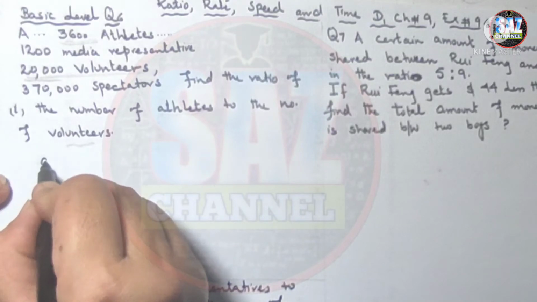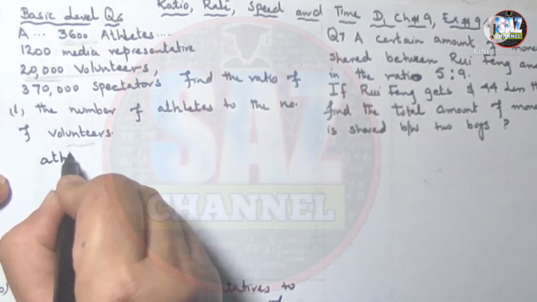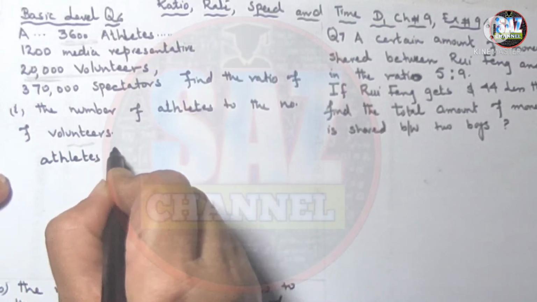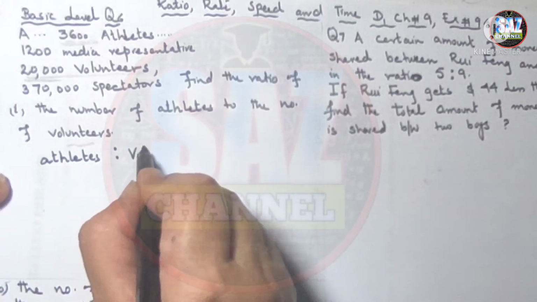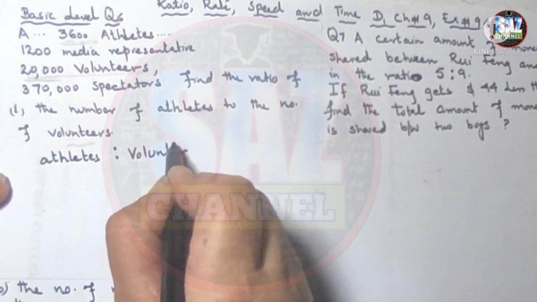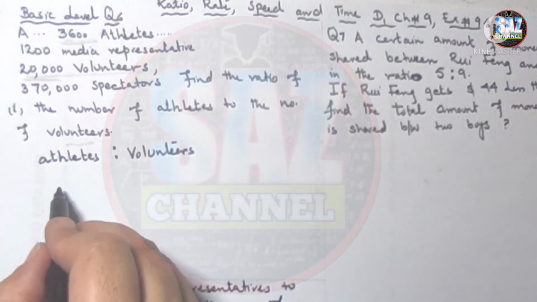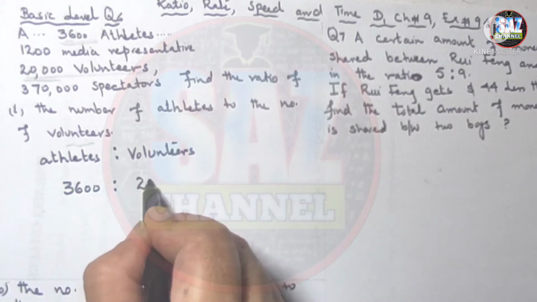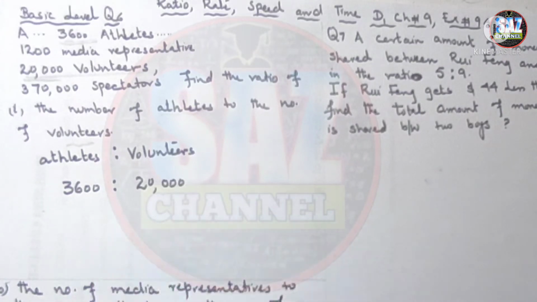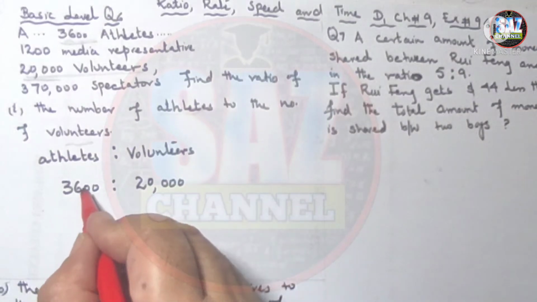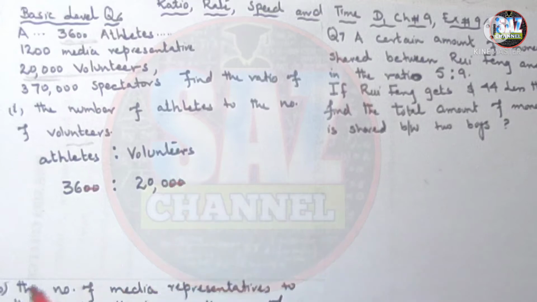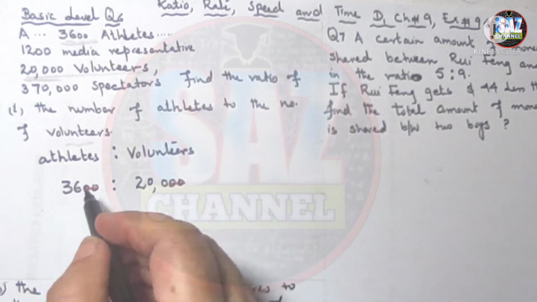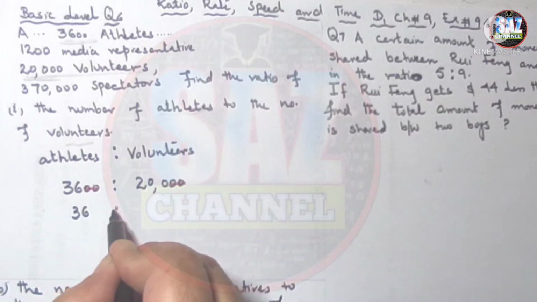So the ratio of athletes to volunteers: athletes are 3,600 and volunteers are 20,000. Write down the data carefully and watch how I'm teaching you to simplify your calculations without a calculator. These two zeros can go with these two zeros, and we are left with 36 ratio 200.